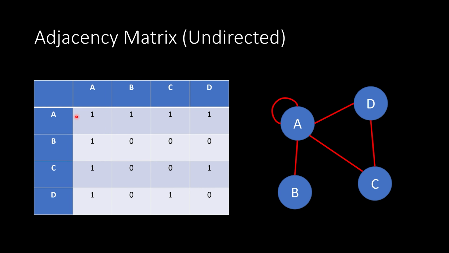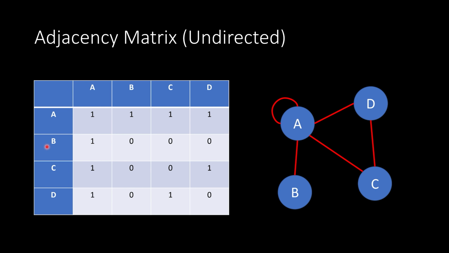All right. So if we go through this here, we can see that we have 1s and 0s. Now, in an undirected graph, a 1 is going to represent that an edge exists between the 2 nodes that are at the column and row position. So in this case, we have a 1 for AA. That means that we have an edge between A and A, right? Which is what we can see right here. Continuing, if we move over, we have A in our row, B in our column. That means we have an edge from A to B. So we do have an edge there, A to B, okay? Now we go to C, we have an edge from A to C because we have a 1 there. So that means there's an edge. Go to D, we have an edge between A and D, and we can see that edge.